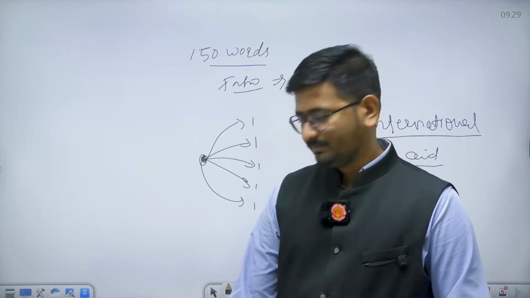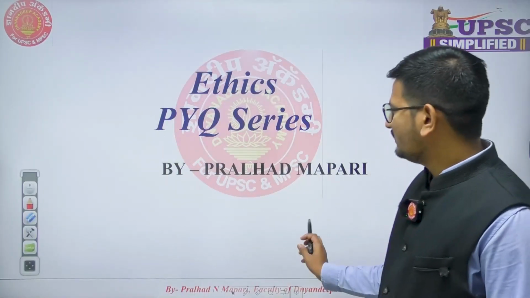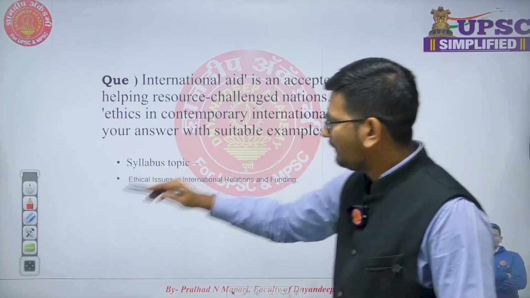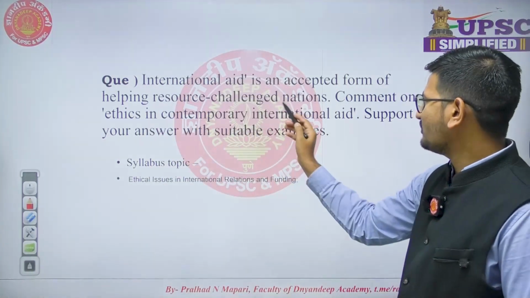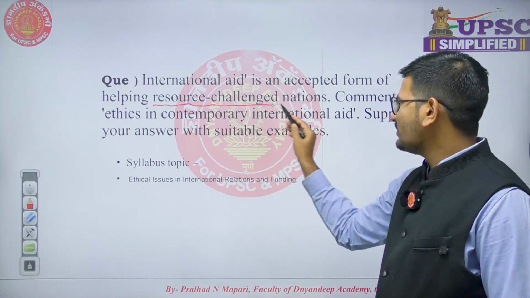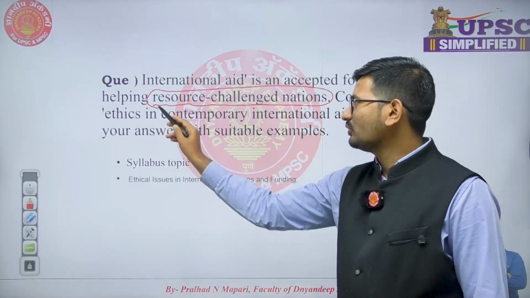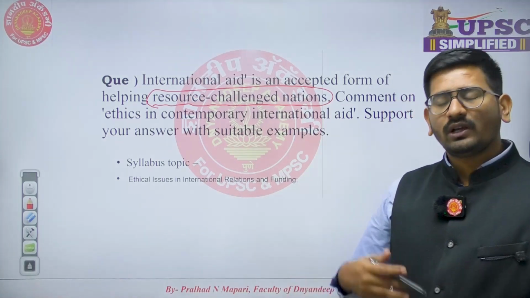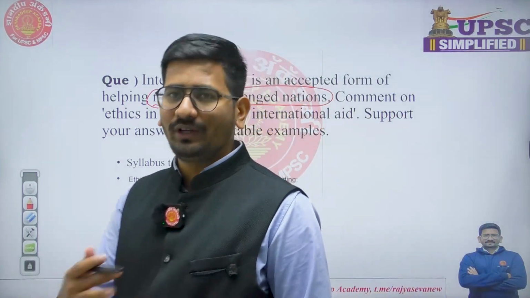Okay, let's begin. Today's question is: international aid is an accepted form of helping resource-challenged nations. Resource-challenged nation means more of a developing nation, the poor or smaller countries that do not have enough resources for their own development.